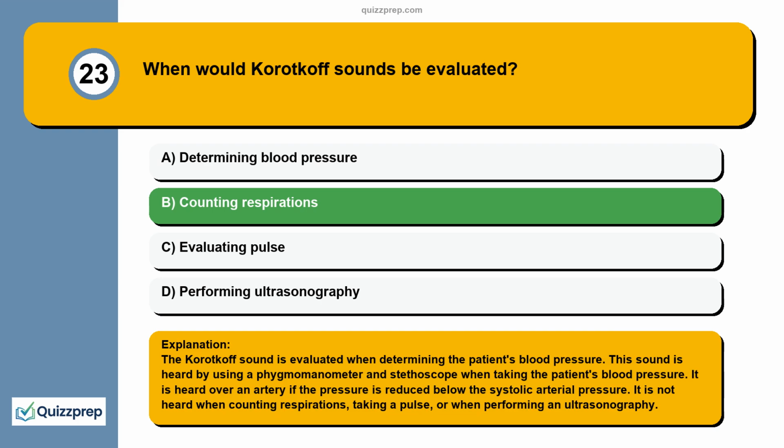The Korotkoff sound is evaluated when determining the patient's blood pressure. This sound is heard by using a sphygmomanometer and stethoscope when taking the patient's blood pressure. It is heard over an artery if the pressure is reduced below the systolic arterial pressure. It is not heard when counting respirations, taking a pulse, or when performing an ultrasonography.